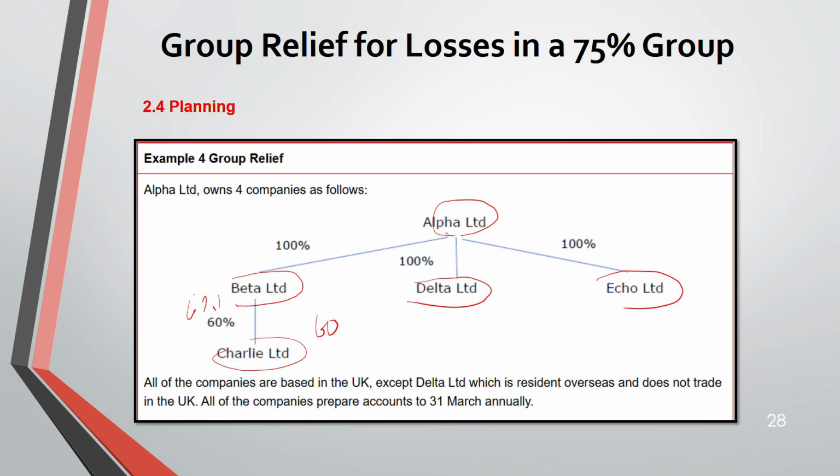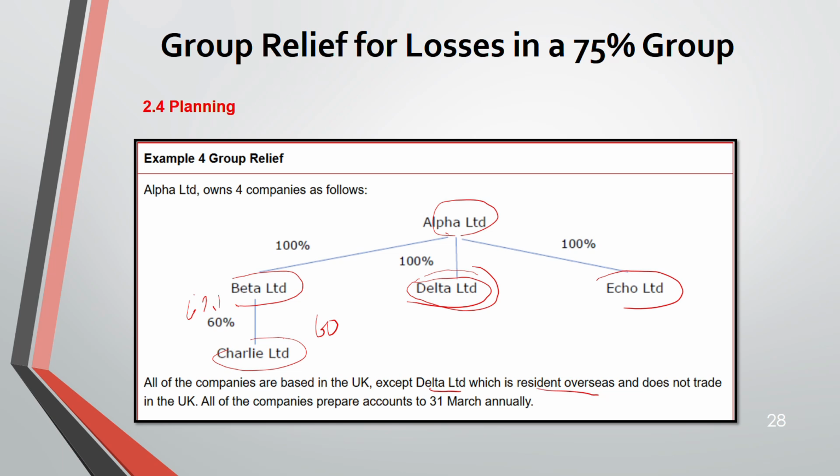So all of the companies are based in the UK except Delta. Delta is resident overseas. See, Delta is a part of a group but cannot get its losses relieved. Now he can transfer the loss to the group, or now the group losses he can take.